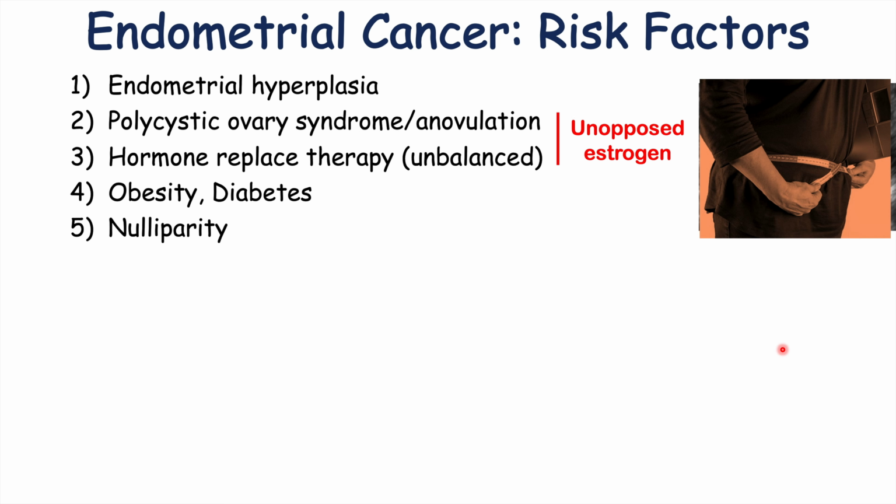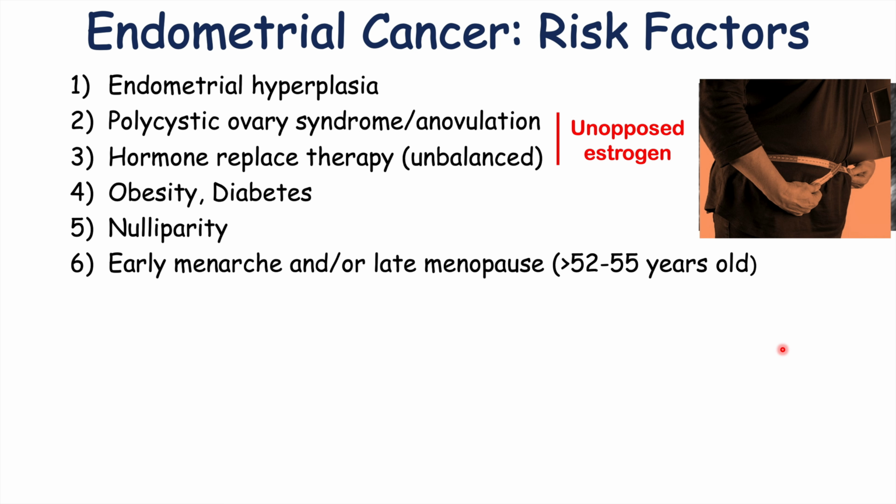Another risk factor for getting endometrial cancer is early menarche and or late menopause. So early menarche means the first onset of a period in a young female patient's life. So the first period, if it's early on in their life, that means that they're going to have multiple menstrual cycles throughout their life. They're going to be exposed to estrogen longer in their life. And related to this is late menopause. And in this definition, late menopause is greater than 52 to 55 years of age. And this too is going to prolong the patient's exposure to estrogen throughout their life. So early menarche and late menopause are both going to increase the span of time whereby a patient is exposed to estrogen.